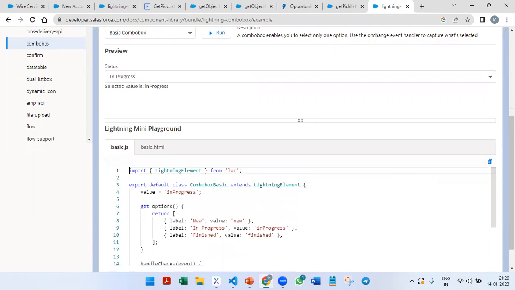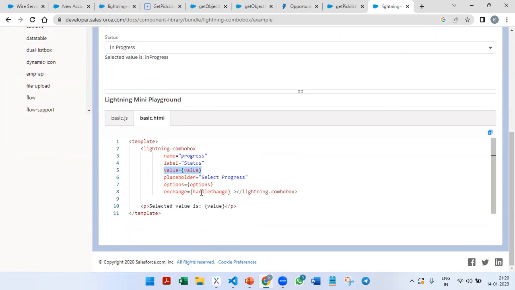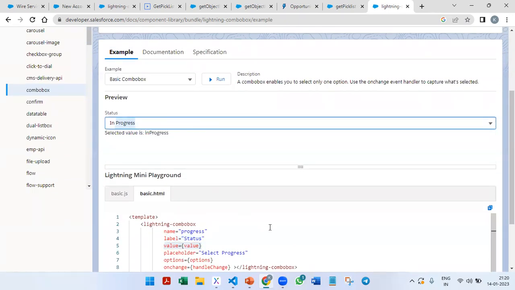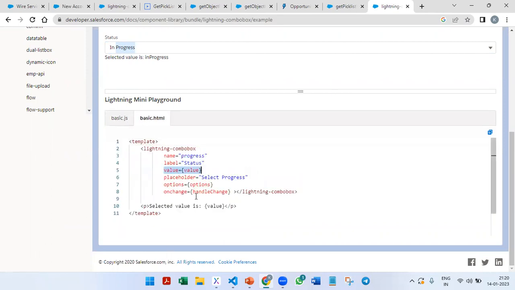So if you see on the JavaScript, the handle change event is there that will just take the event.detail.value and store it in the value field. Earlier the value is given as in progress, so by default the in progress value will be selected. Similarly, here we have get options. Here we need to pass it in this format on the option side so that it can display.